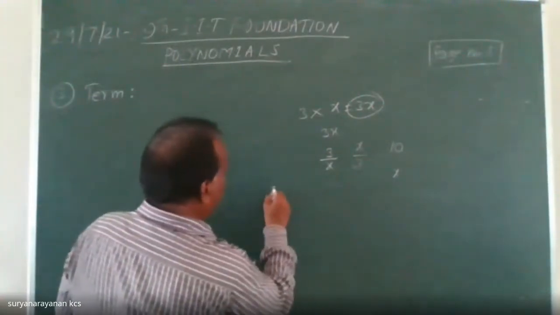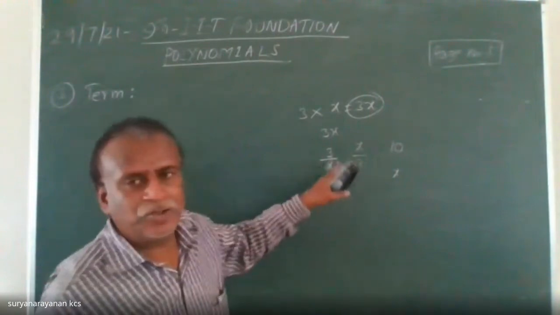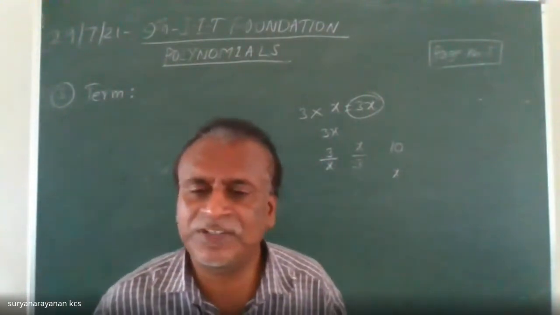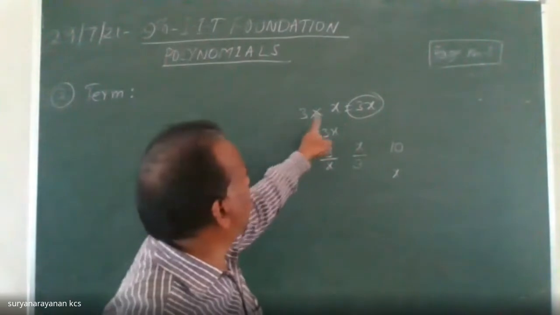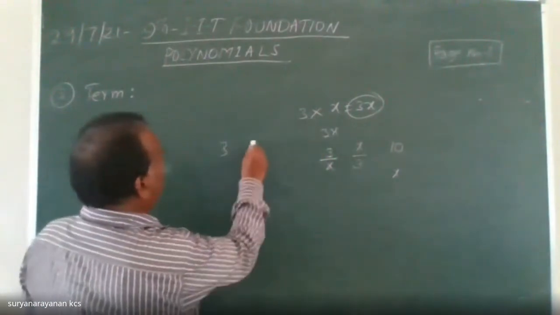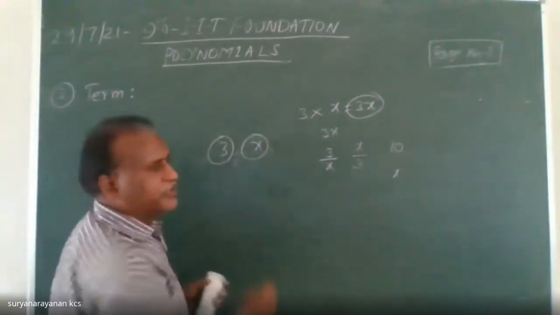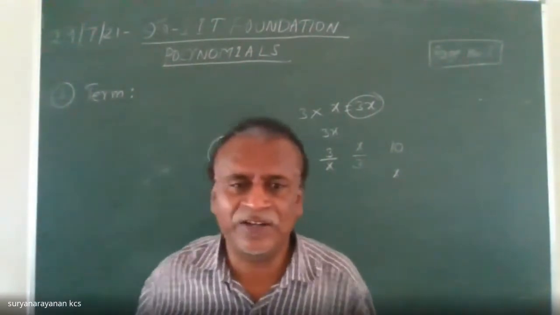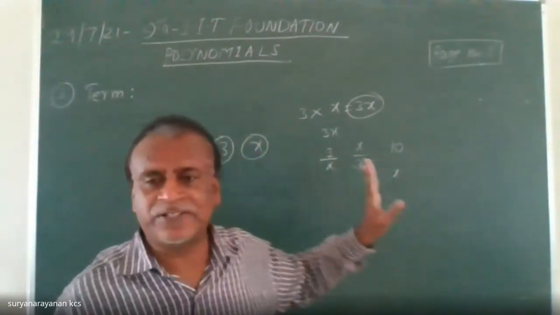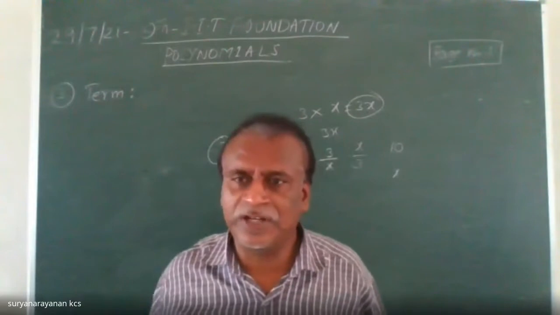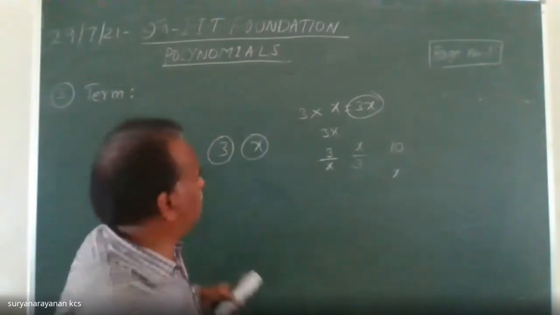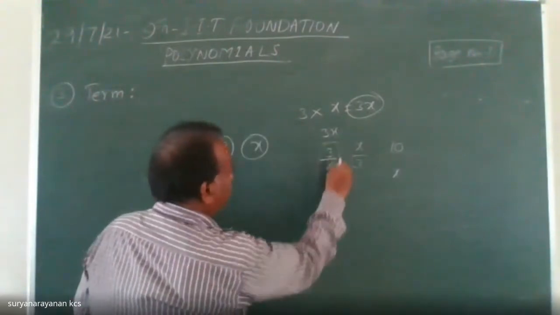How do you get 3 by x? Which operation you applied between 3 and x to get 3 by x? Division. Yes, very good. Division, that's a simple concept.